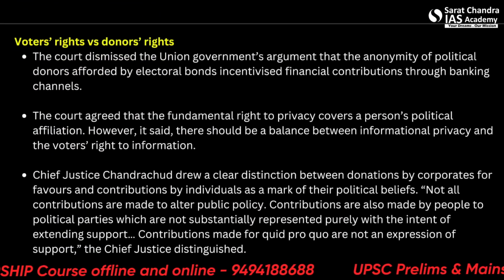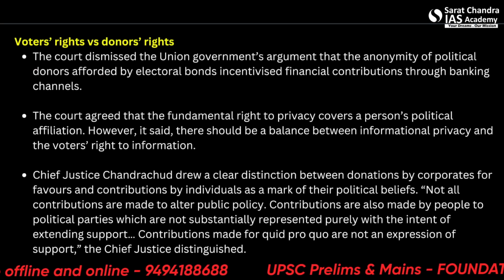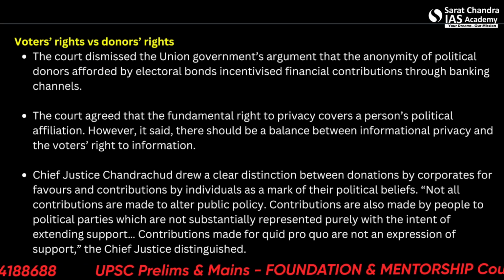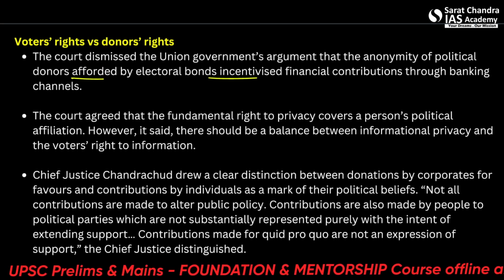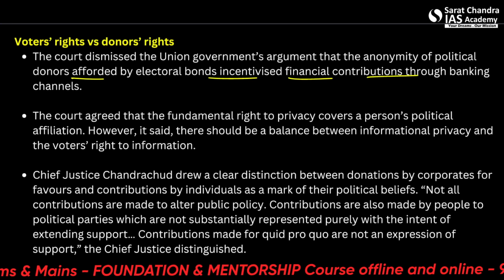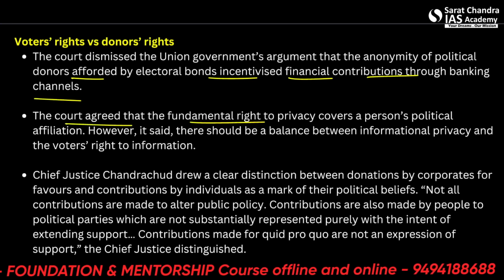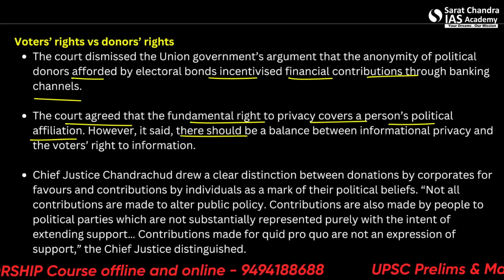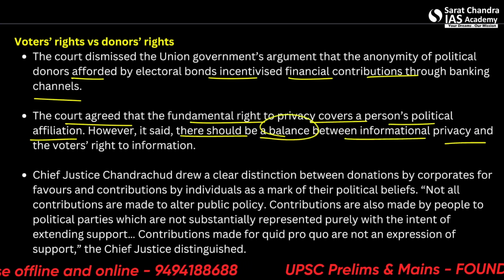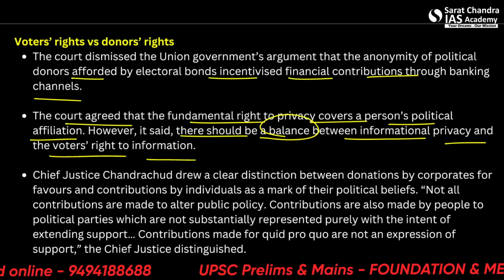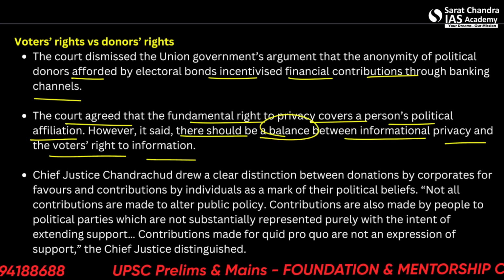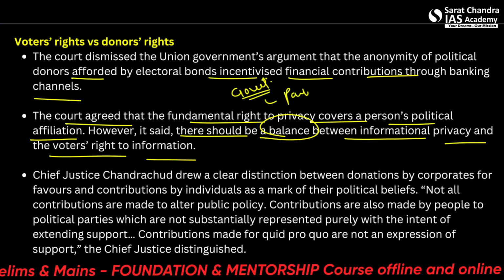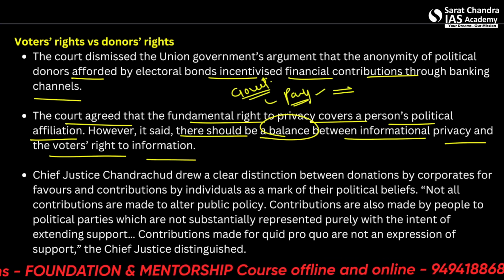Okay, furthermore, what it goes against is voters' right versus the donors' right. So the court dismissed the union government's argument that the anonymity of political donors afforded by electoral bond incentivized financial contributions through banking channels. The court agreed that the fundamental right to privacy covers a person's political affiliations. However, there should be a balance between informational privacy and the voters' right to information. So voters do demand to know who is paying the government a lot. The donation is basically payments made in exchange of some favors.